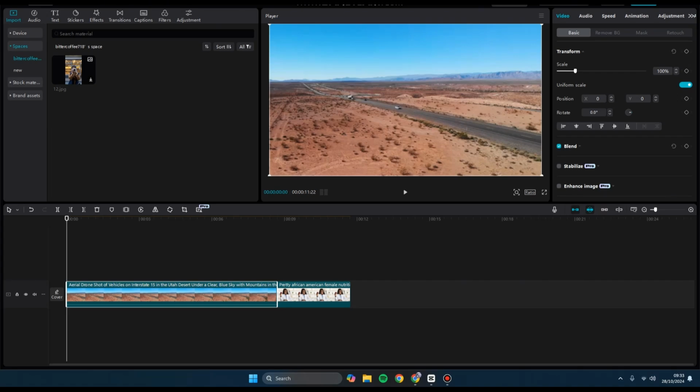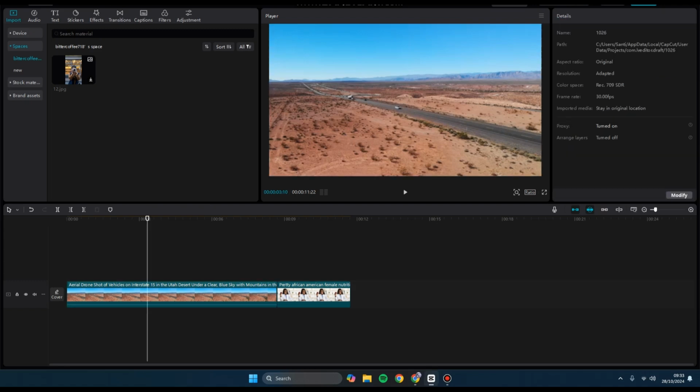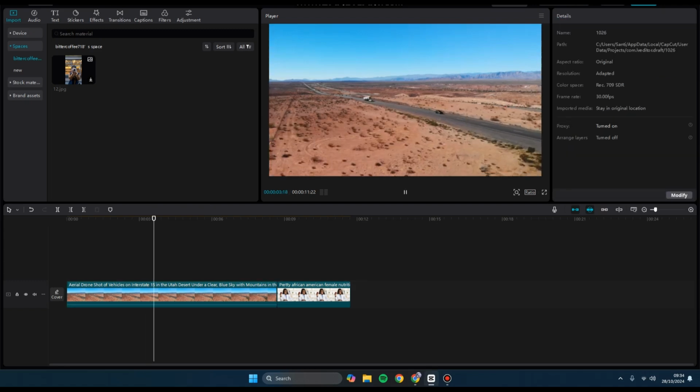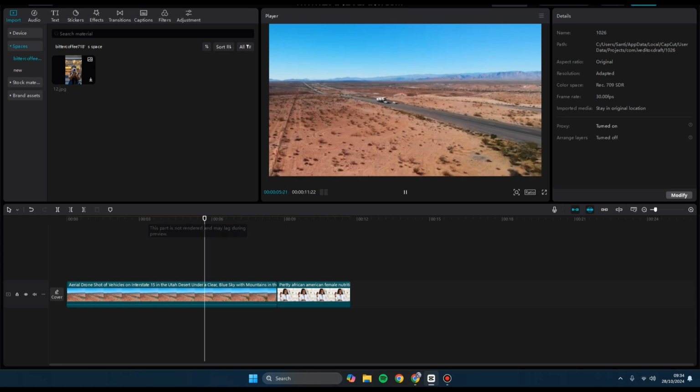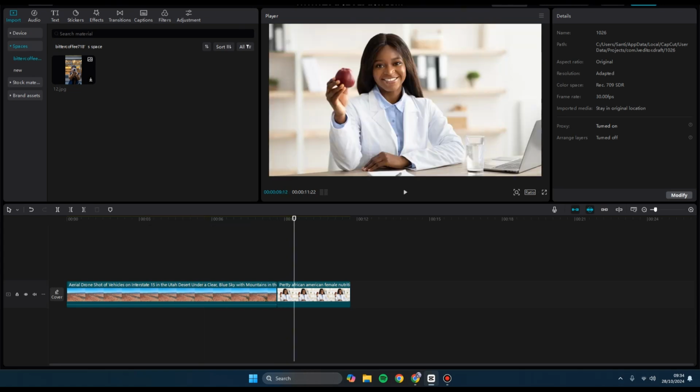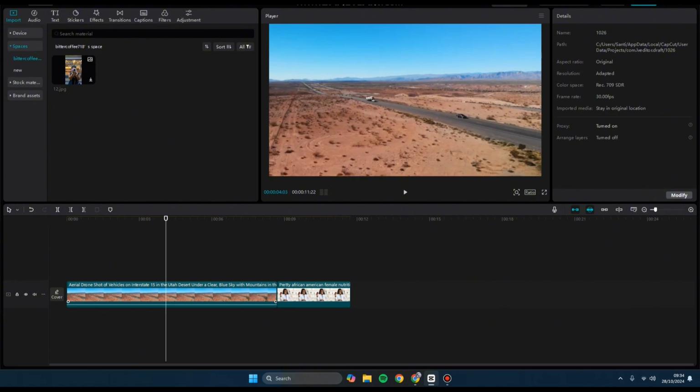On today's tutorial, I'm going to show you how you can crop video or images in CapCut PC. So here I have added both videos and also image into my CapCut PC timeline. If you want to crop it, first let's try with the video.